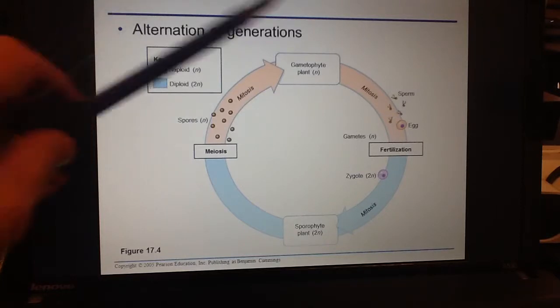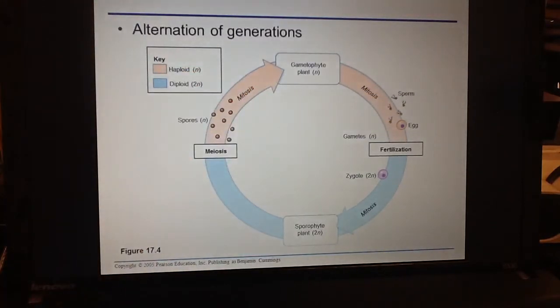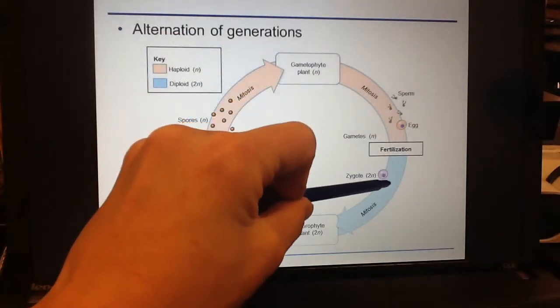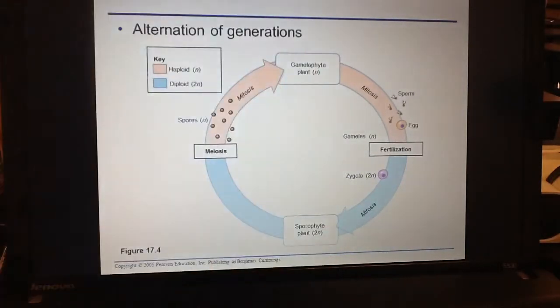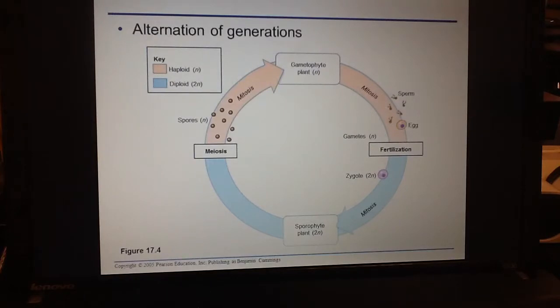So here, let's just start with our sperm and our egg, each of which is haploid. When they come together in fertilization, we produce our diploid zygote. The diploid zygote reproduces through mitosis to become a multicellular organism that is called a sporophyte. The sporophyte then undergoes meiosis to make spores, which are haploid.